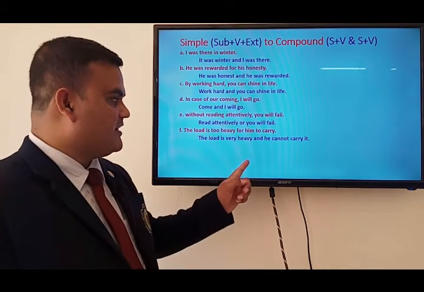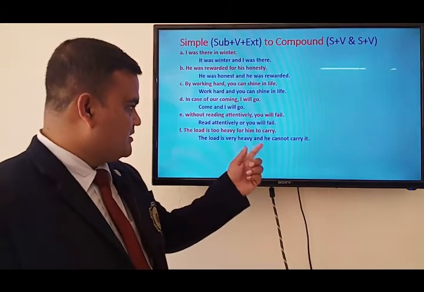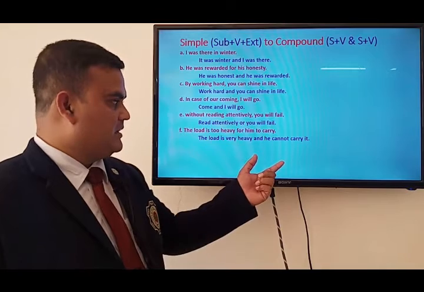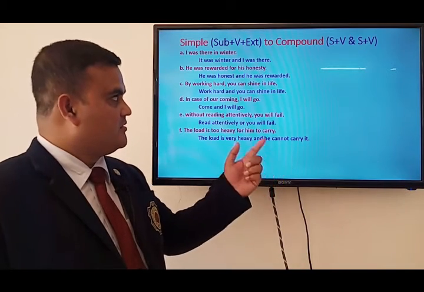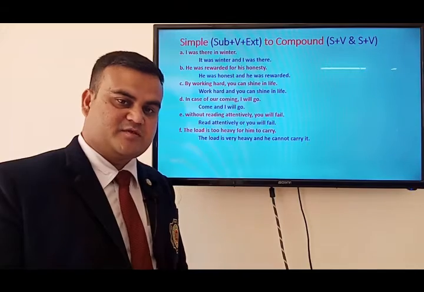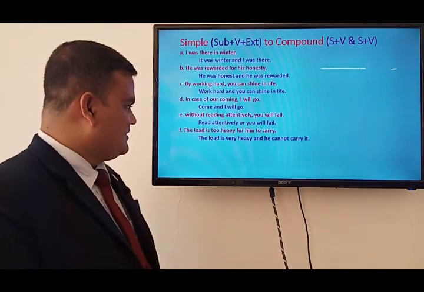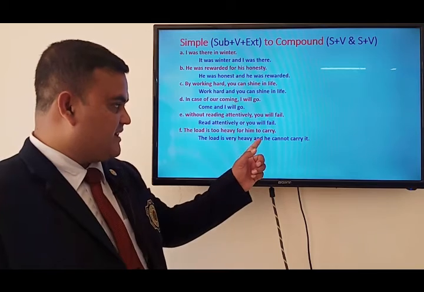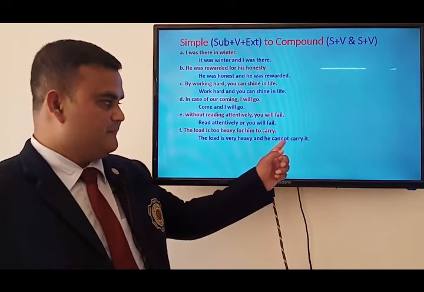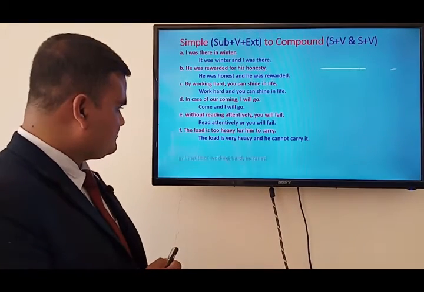The load is very heavy. It's a clause, and he cannot carry it. For him to carry, we are making this portion into a clause for transforming it into a compound sentence. The load is too heavy for him to carry becomes: the load is very heavy, and a coordinating conjunction is added with the new coordinating clause.